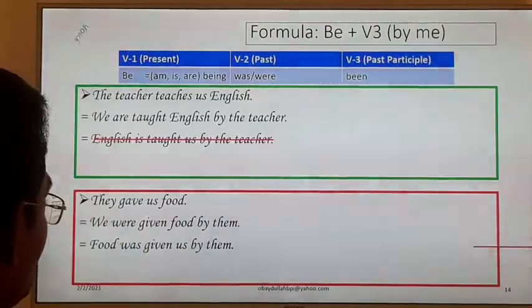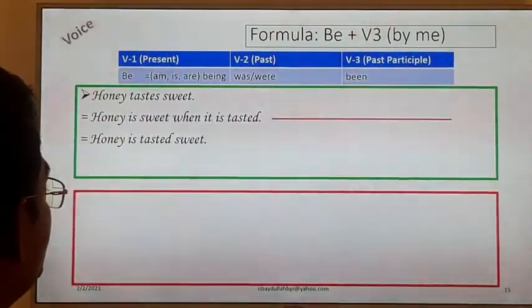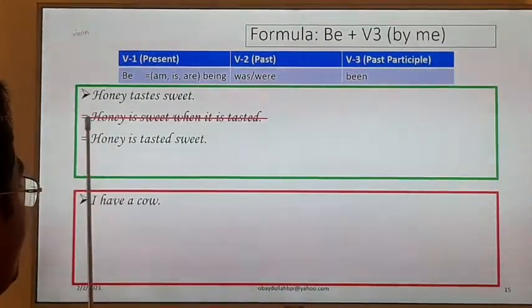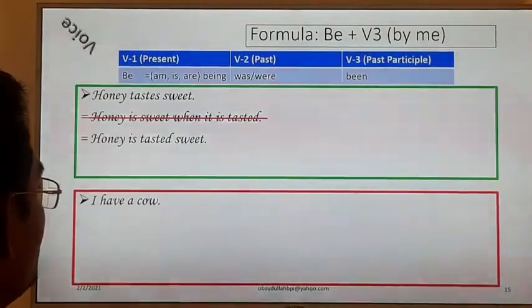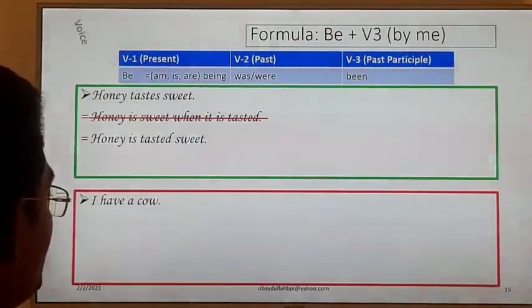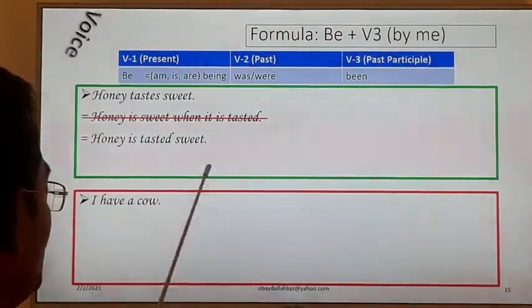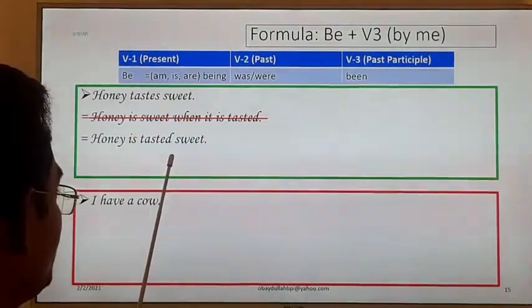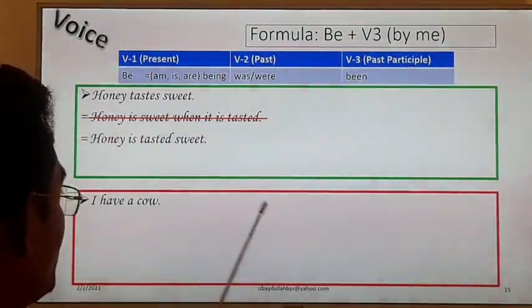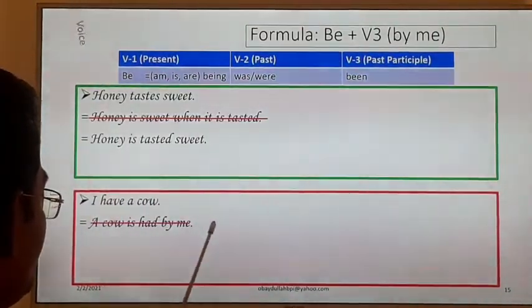Food was given by us. These are another type of sentence. Honey tastes sweet. These are complements, one kind of complement, and in our country especially we change the voice of such sentences, but these are very uncommon in international grammar. Especially in our country we give importance to such types of sentences. Okay, these are causative passive voice. We need not change the voice. We can change it this way if you want.